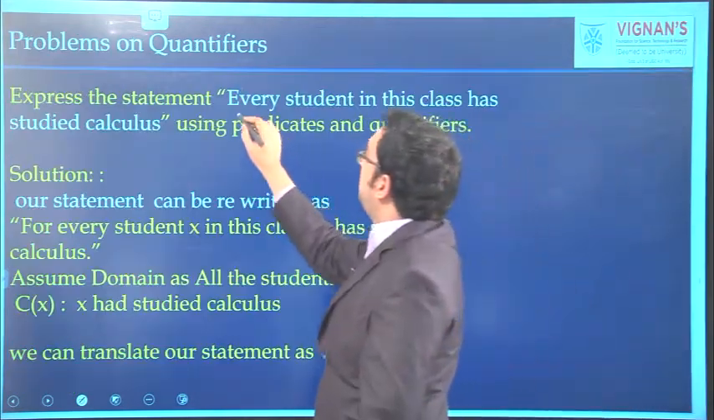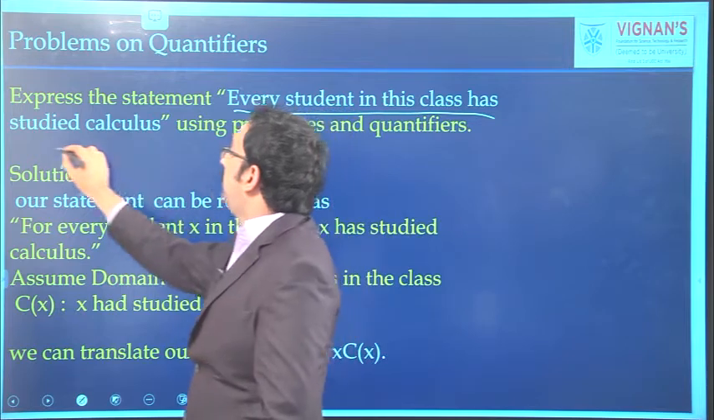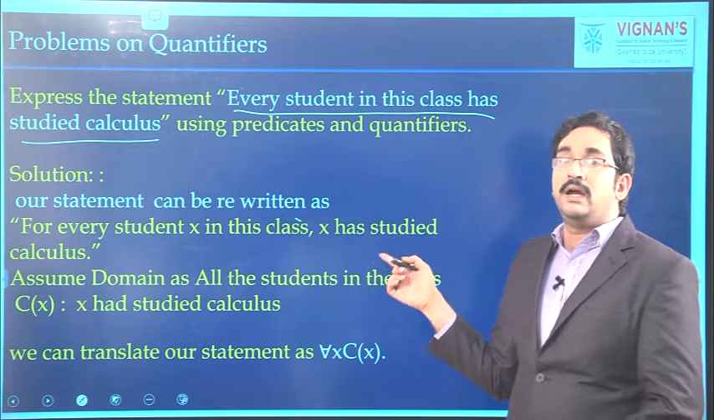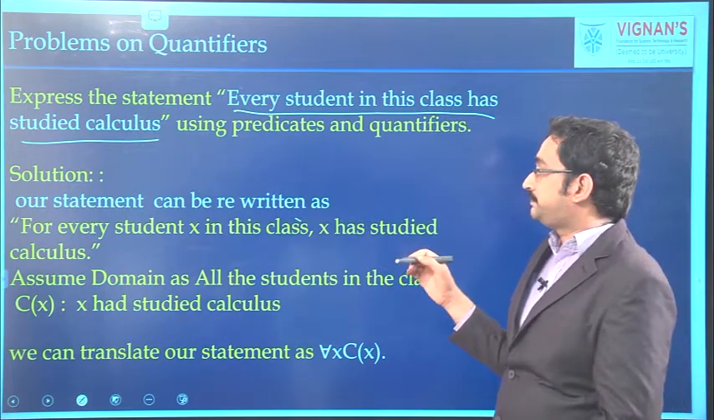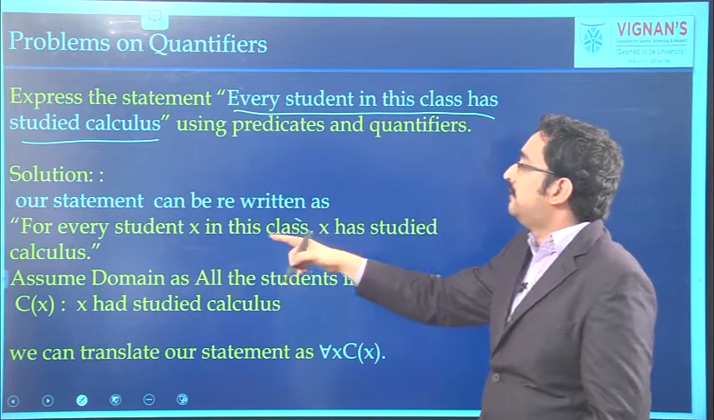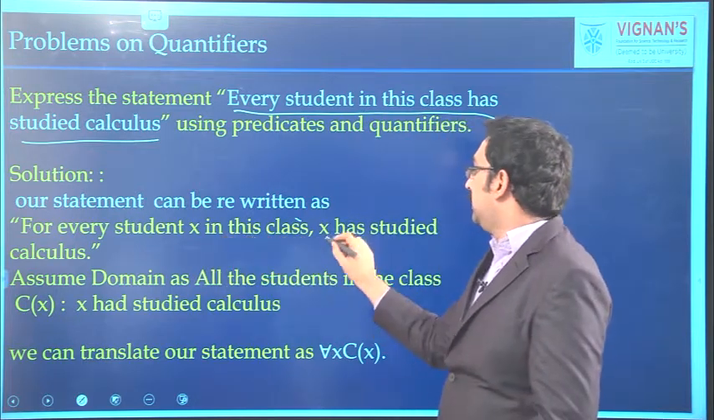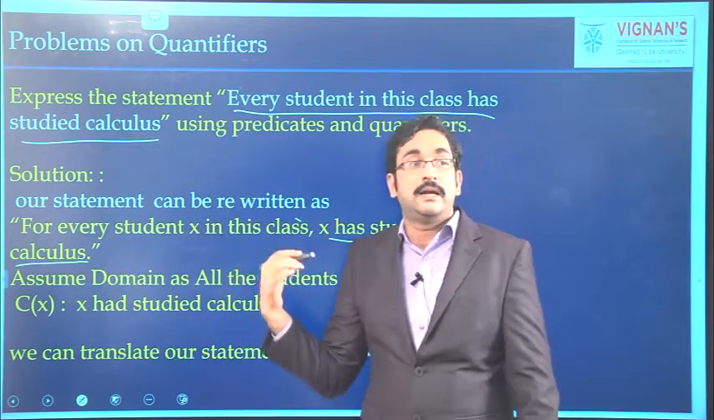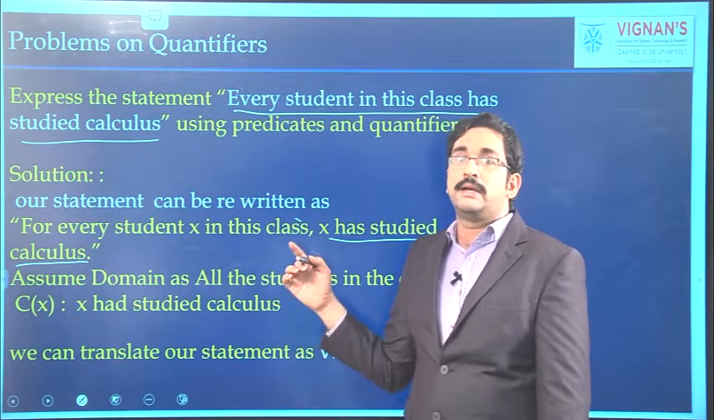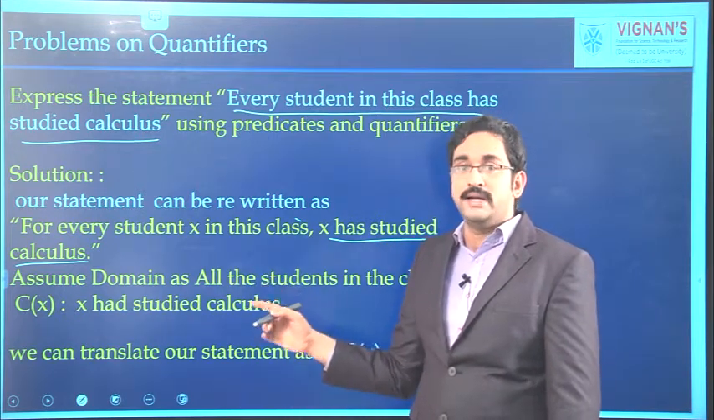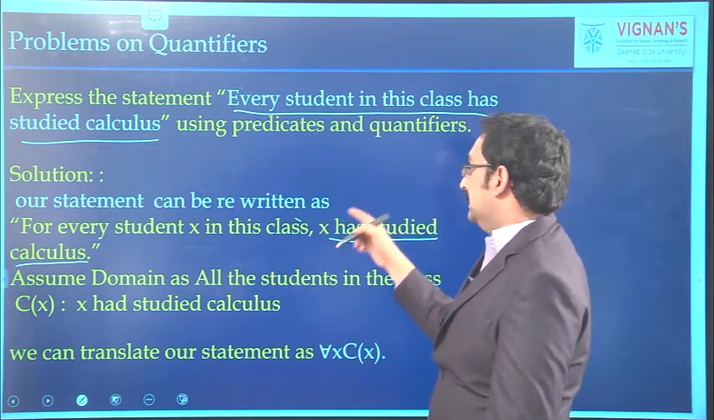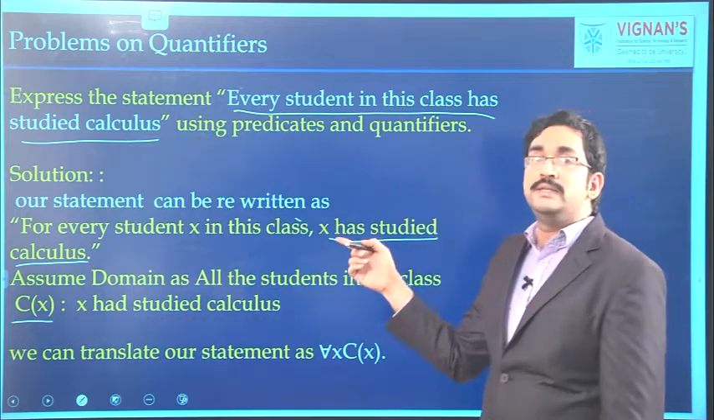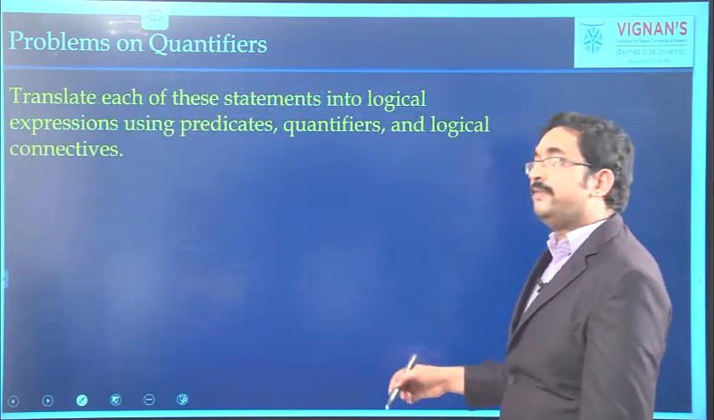Here, one statement is given, every student in this class has studied calculus. We have to express this problem using predicates and quantifiers. Here, the statement can be written as for every student x in the class, x has studied calculus. For every student x in the class means that we are taking domain as all the students in the class. This statement, x has studied calculus, can be taken as c of x. So as the domain is universal quantifier, it can be written as for all x, c of x.